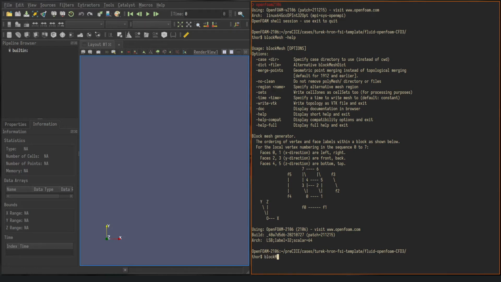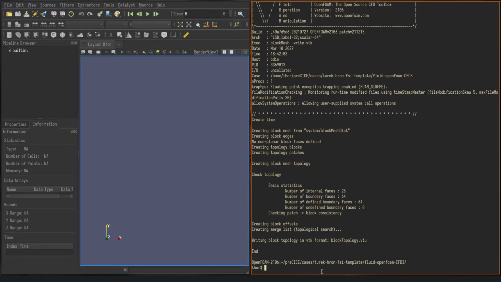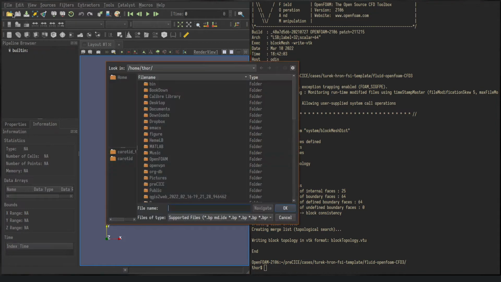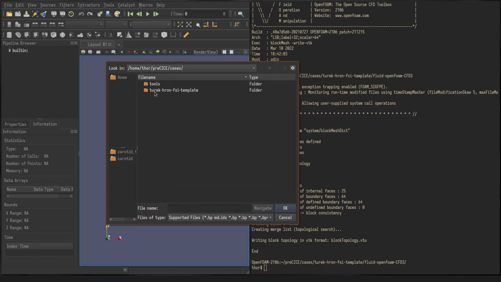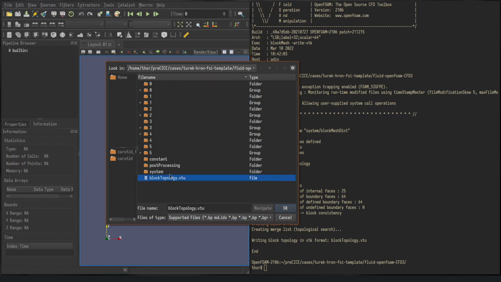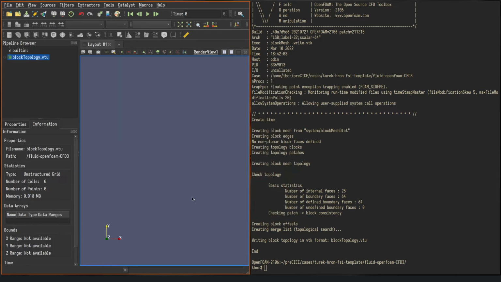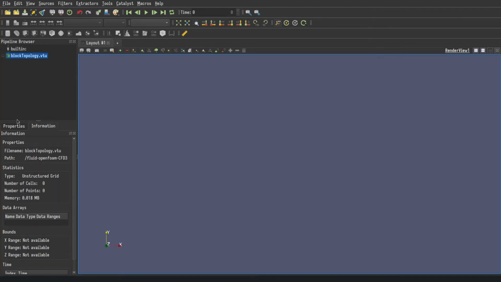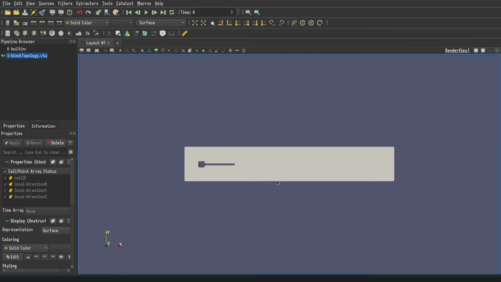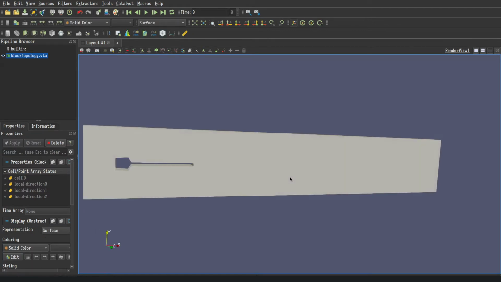So running blockMesh -write-vtk will write the block topology into a format that is the default ParaView format. And so I can simply load that into ParaView. That's in here. And then I can just visualize that block mesh.